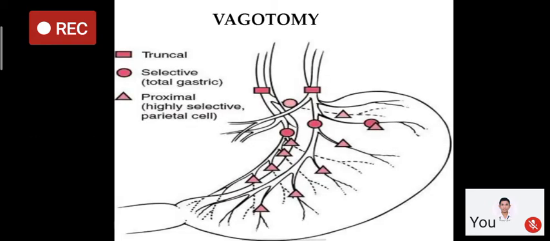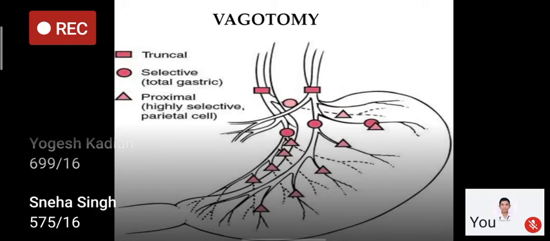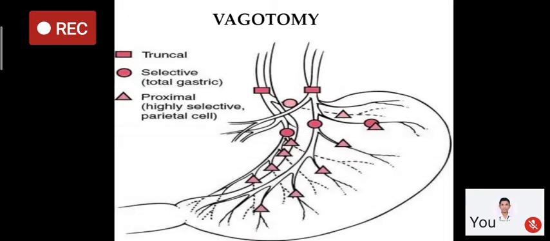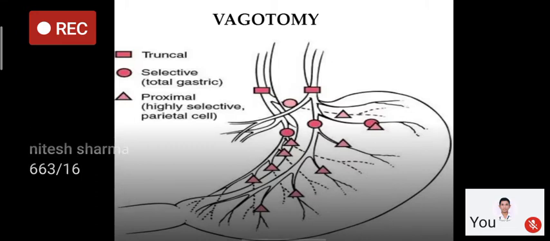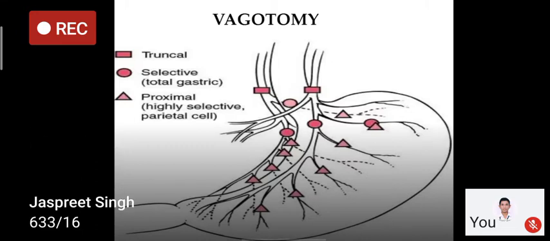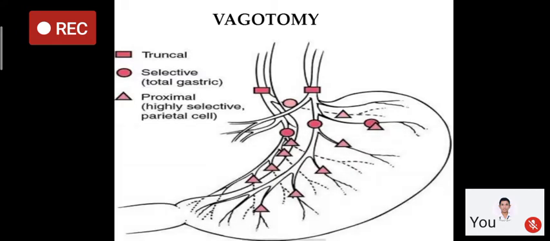So in vagotomy there are different levels. In truncal vagotomy, the trunks of the anterior and posterior vagus are divided, so all the branches of the vagus are cut. There will be a need for a drainage procedure, because the fibers of the antrum are also cut, so there will be delayed gastric emptying. To prevent this, there is selective vagotomy.